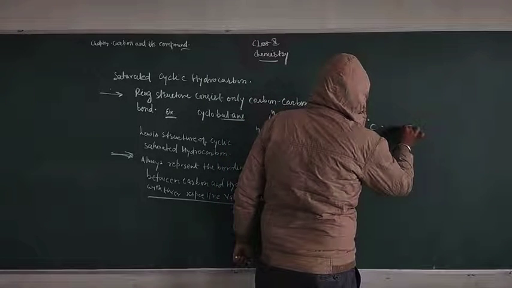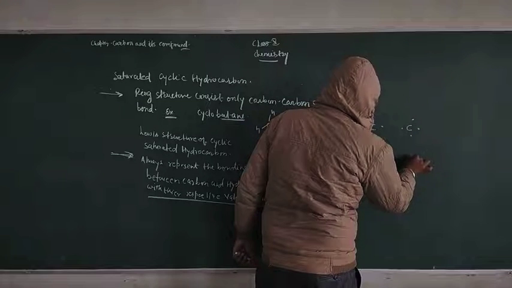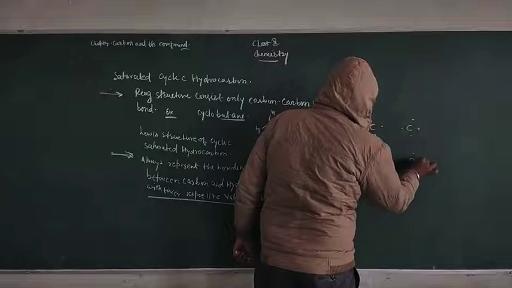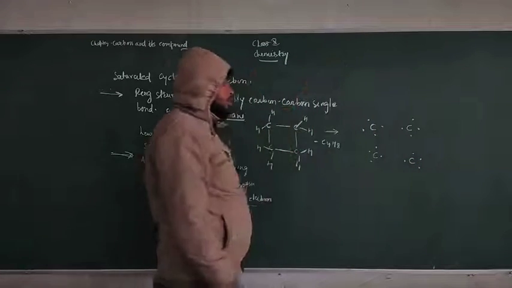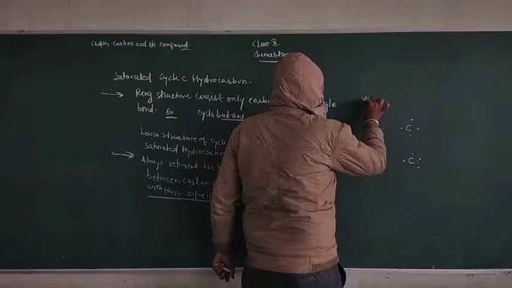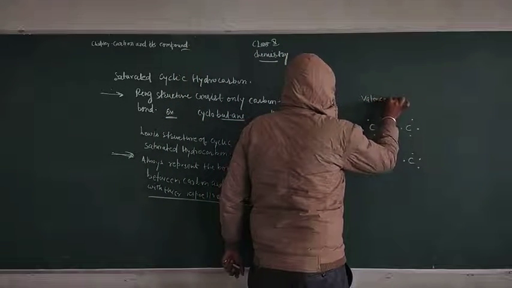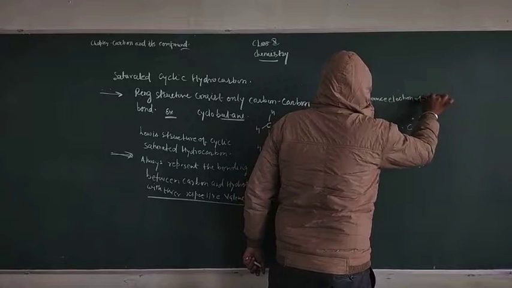From here 1, 2, 3 and 4. This fourth carbon has 1, 2, 3 and this is 4. All these are the valence electrons of carbon.